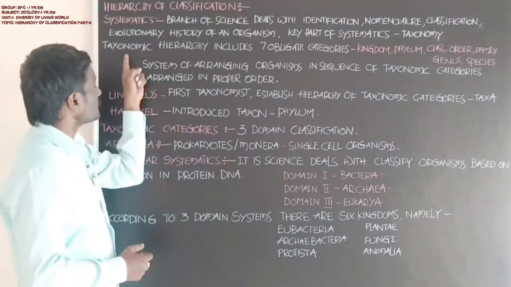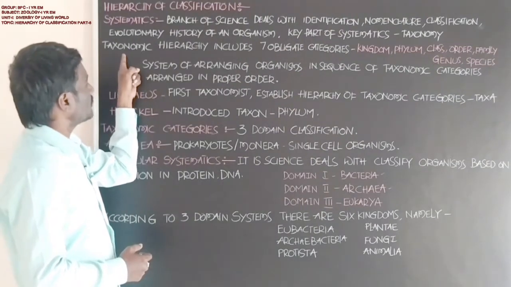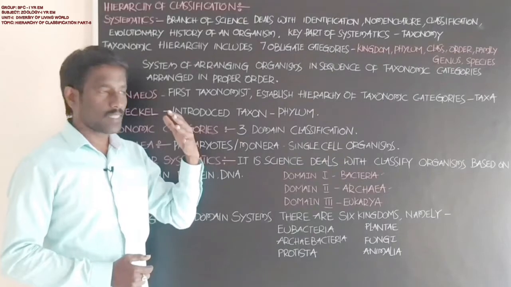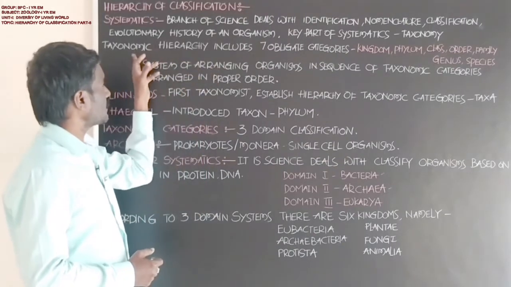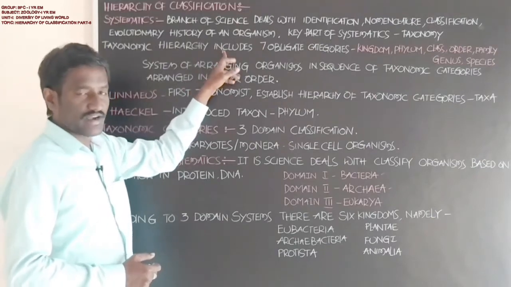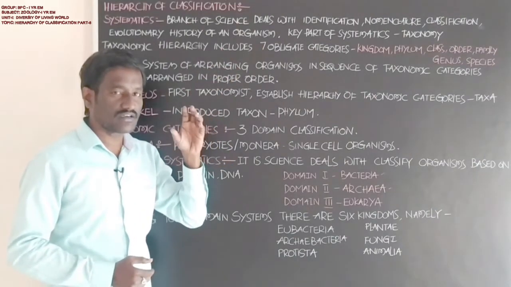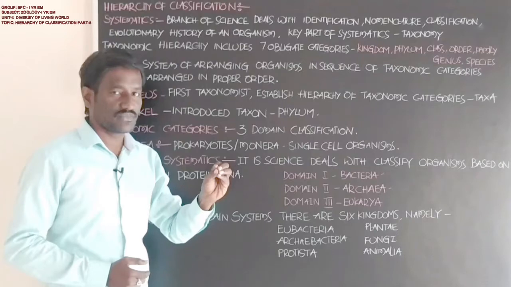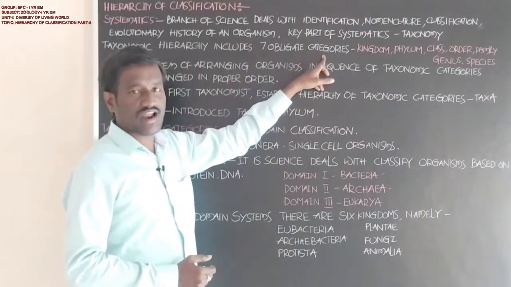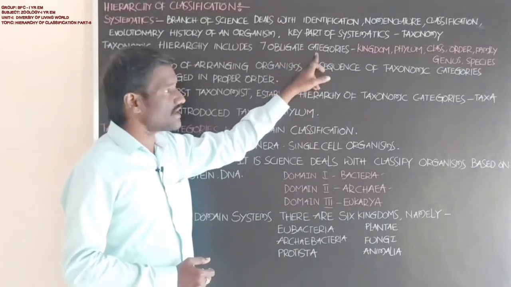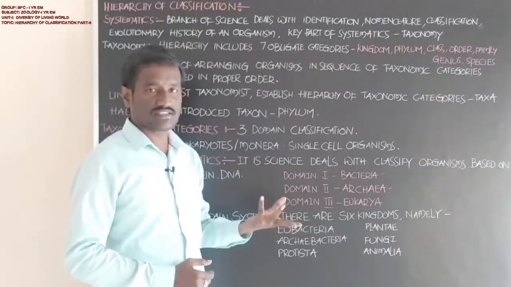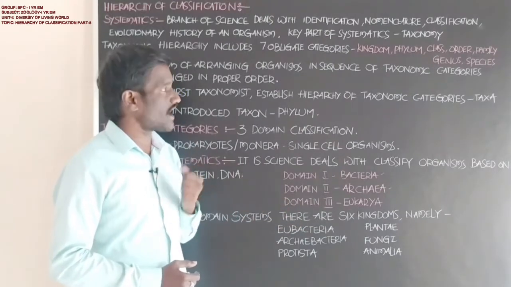Next, the sequential order of the hierarchy of classification. Taxonomic classification includes 7 obligate categories. Which are the categories?